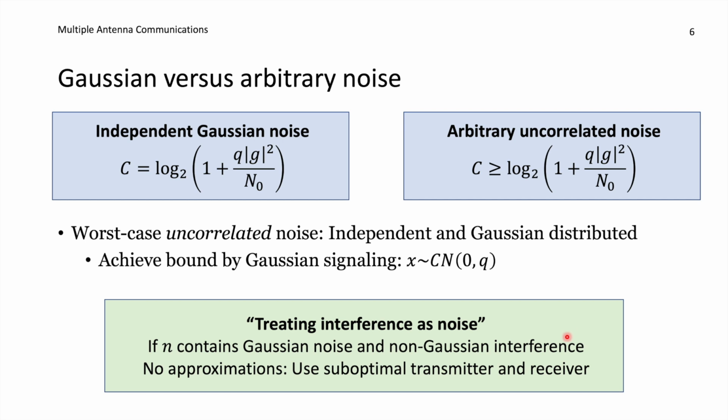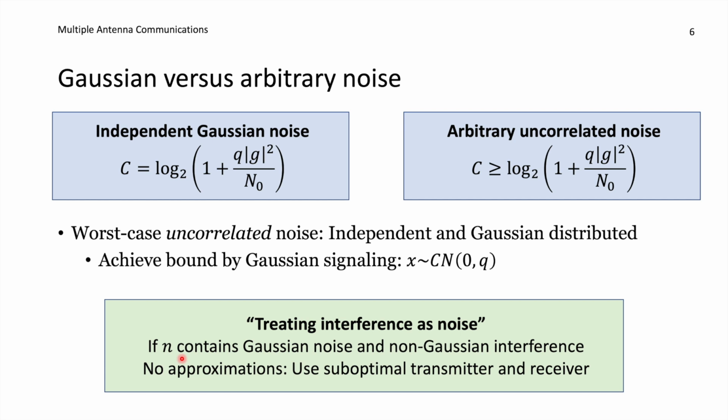And then we know that as long as we are computing the variance of n, we can put it here and we can get a lower bound on the capacity. And importantly, this is a bound, it's not an approximation. There is no approximation involved here. We're just choosing to maybe suboptimally transmit using Gaussian signals, but we can make that choice, and the receiver is choosing to decode the signals in a particular way by treating the interference as being noise, treating what we are receiving in addition to our signal as being something that is uncorrelated and in the worst case is Gaussian.